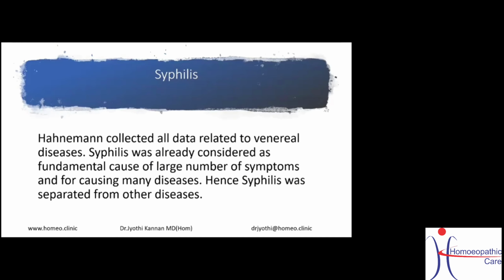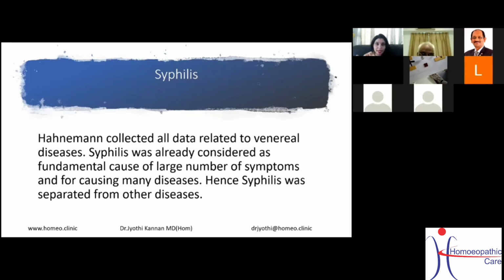Now, about syphilis. Hahnemann collected all the data, so he removed the occupational and drug diseases. Still there was so much data. How does he classify diseases? So he came across syphilis. Syphilis is a venereal disease, a sexually transmitted disease, which has its own way of working. If you see Kent's work on syphilis, you can understand that even Kent has explained about syphilis.